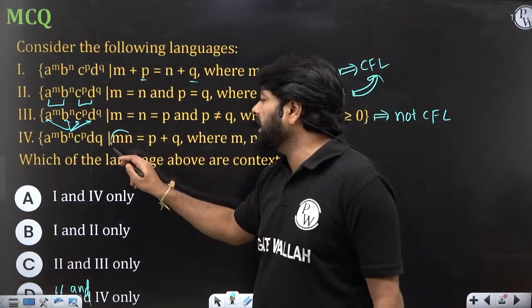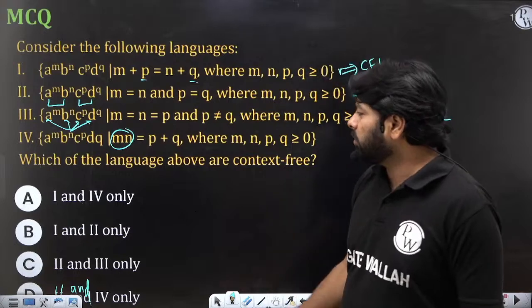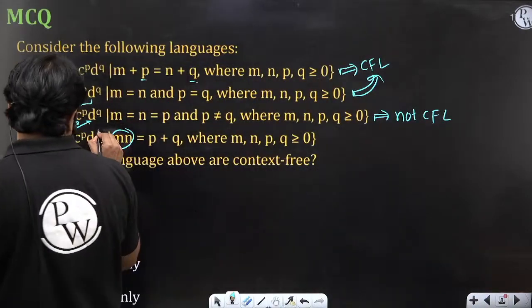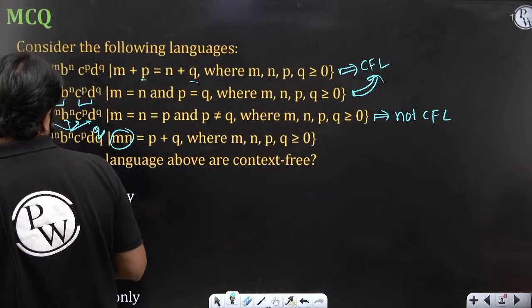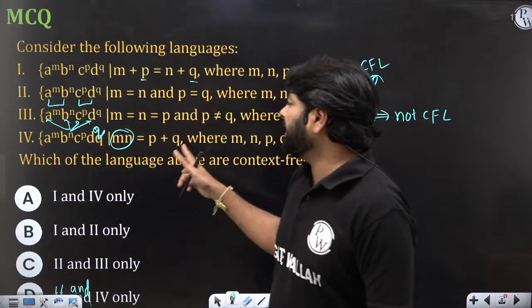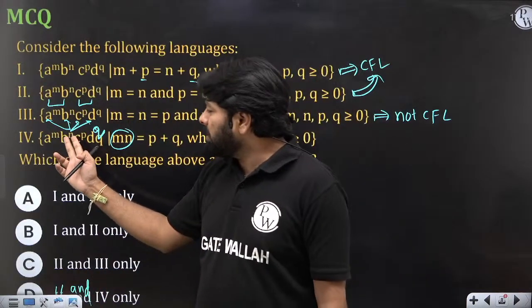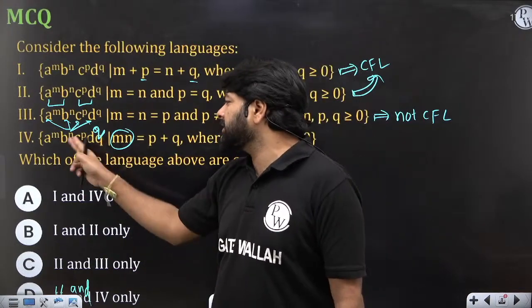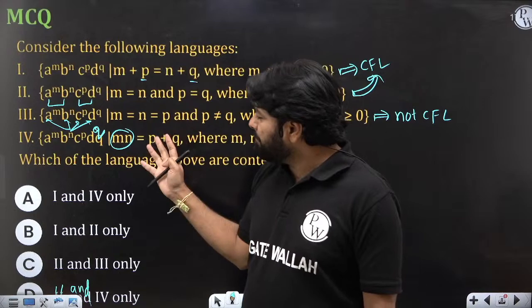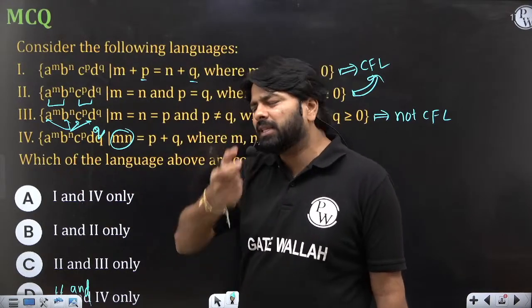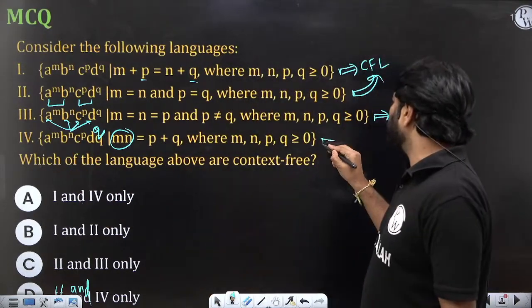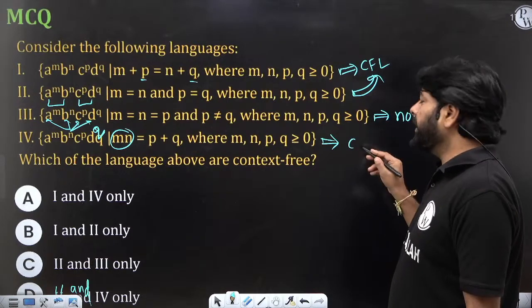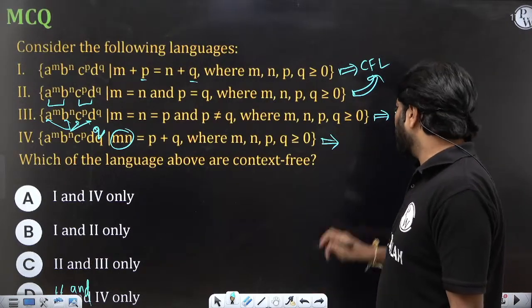And M multiply with N, so multiplication, of course this D is actually power Q. Okay, the Q should be the power. And now MN is equal to P plus Q. So M plus N is equal to P plus Q you can do. Even M plus P is equal to N plus Q you can do. But here MN, so you need to multiply the count of A's and B's. That's not possible with the help of the PDA. So this is going to be not CFL.